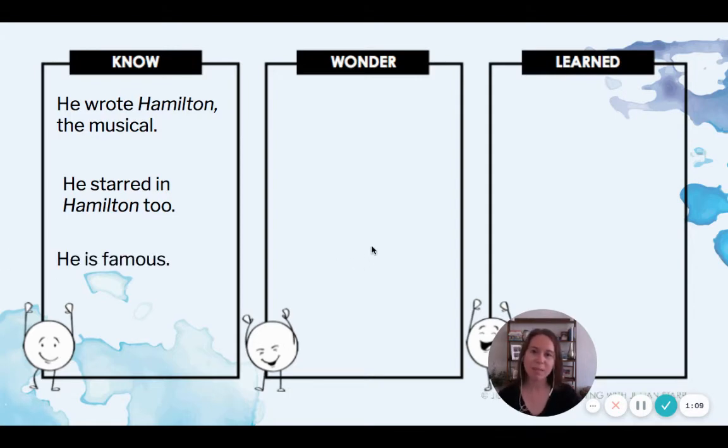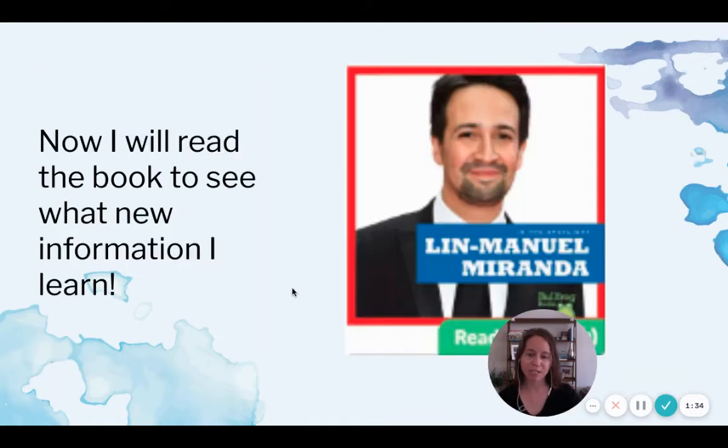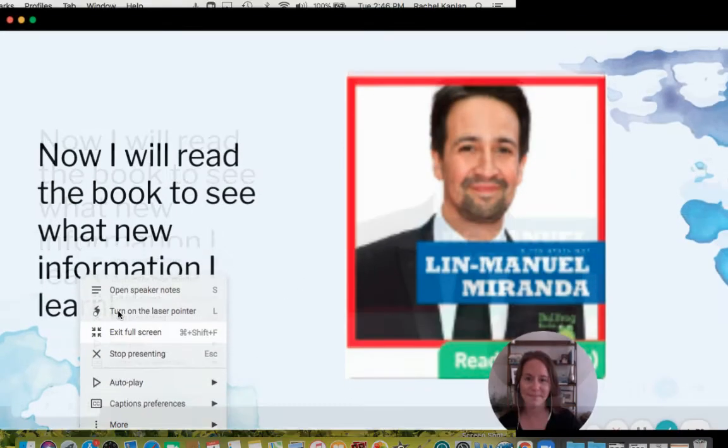But there's also some things I'm wondering about him, some questions I have. My first question is, does Lin-Manuel Miranda only write and act in plays? I'm wondering if he also does work with TV shows and movies too. I also want to know where he was born, because I just don't know and I'm curious. So now that I've filled out my know column and my wonder column, I'm going to read the book to see what new information I learn about Lin-Manuel Miranda.